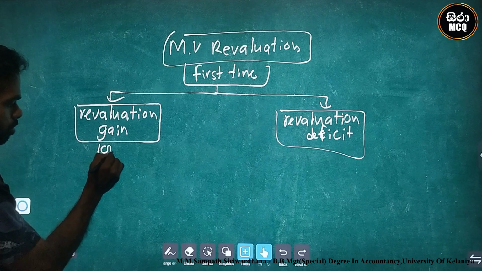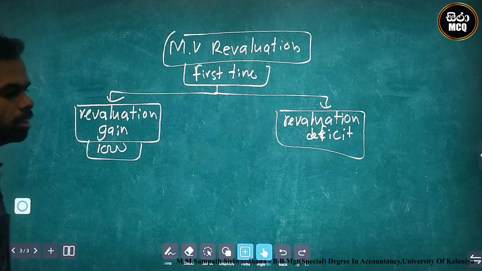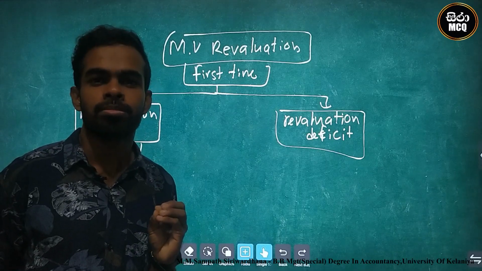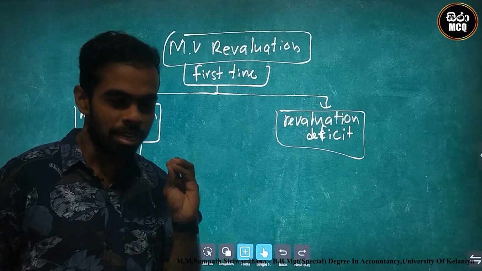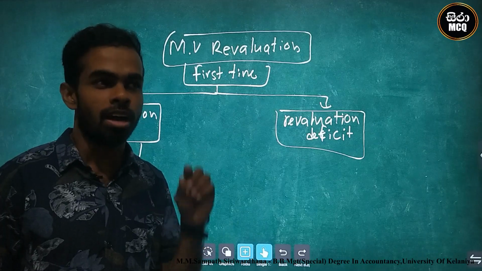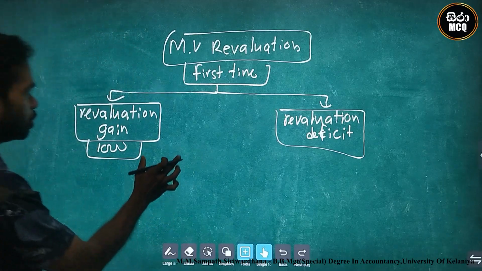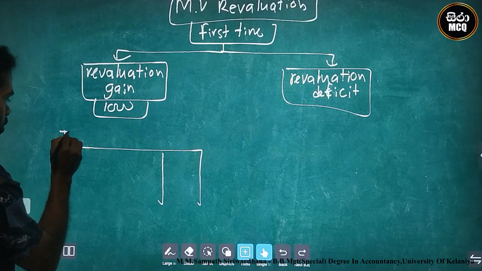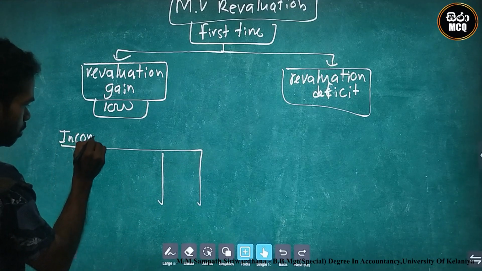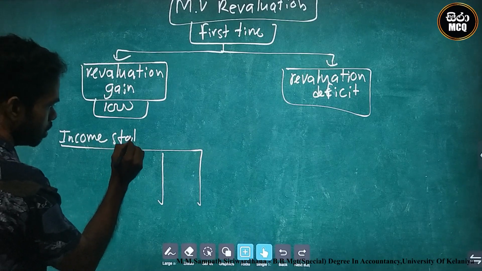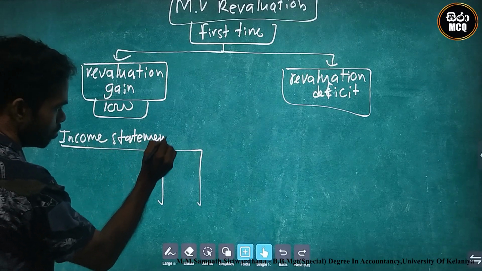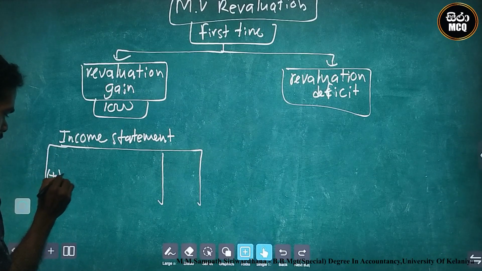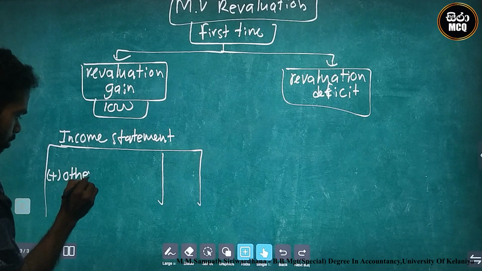In that way, what is the correct destination? Gain 1000. At the first time, revaluation surplus should be added to where? Other comprehensive income. You know there is an income statement, but the final destination is other comprehensive income.